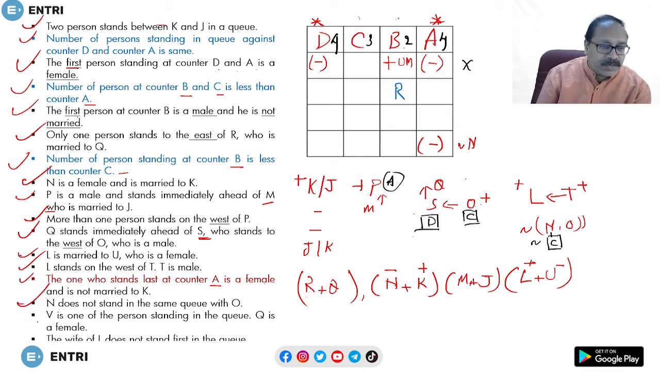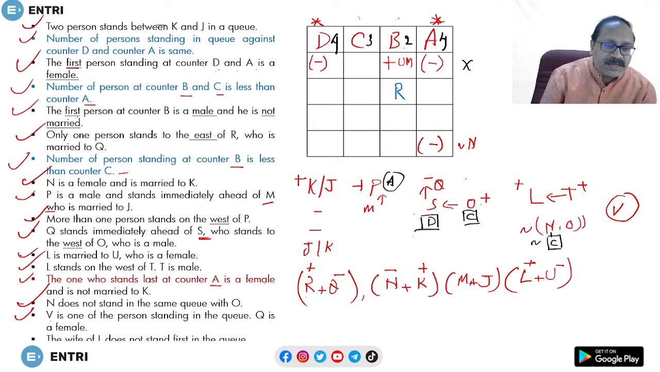After that, look at what it says here: N does not stand in the same queue as O. Now V is one of the persons standing in the queue. So one more person is there, that is V. Okay, the next one, Q is female. So if Q is female, look at this one, then obviously R will be male. And the next one, V is one of the persons standing in the queue, and Q is female, we have done this. The wife of L does not stand first in the queue.